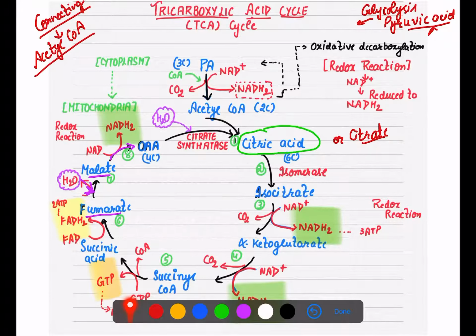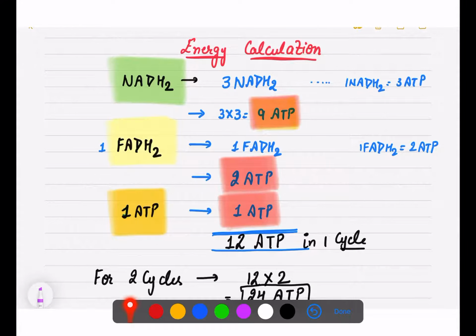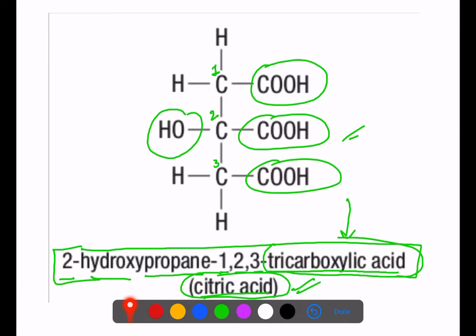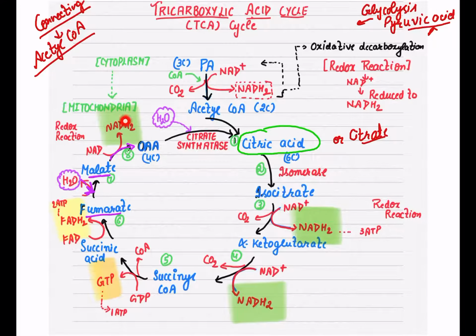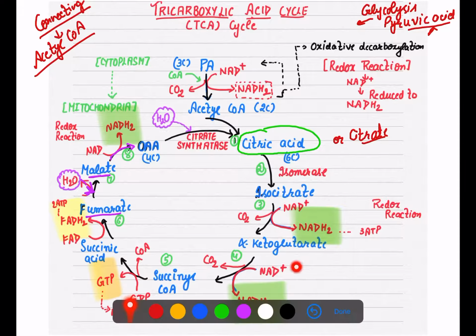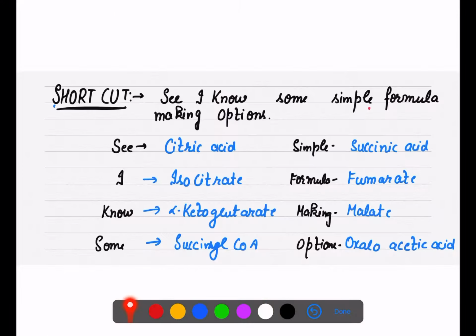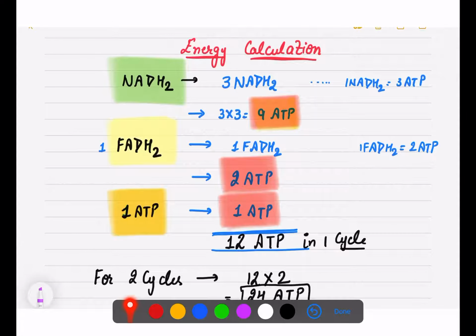Now let's calculate. The most important thing is the calculation here. Let's count first NADH2. We are not going to include the pyruvic acid to acetyl coenzyme A step in our cycle. So here is our first NADH2, and this is second, and there is third. So we have 3 NADH2 from 1 acetyl coenzyme A, or you can say 3 NADH2 from 1 pyruvic acid, right?